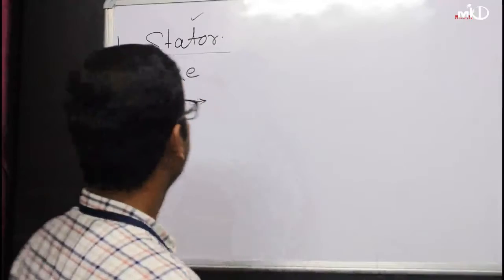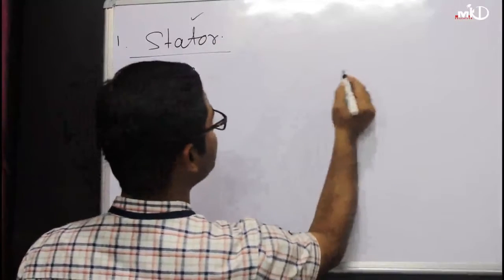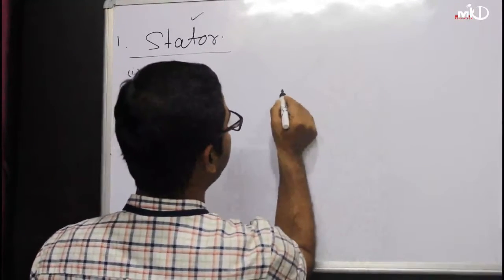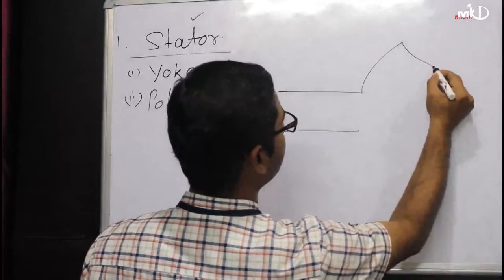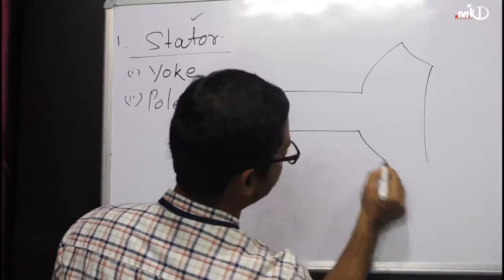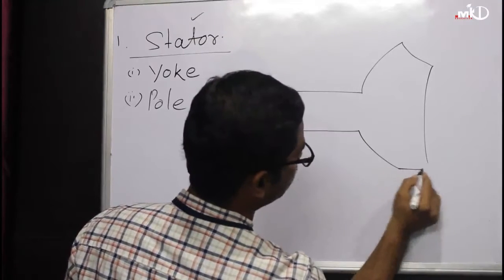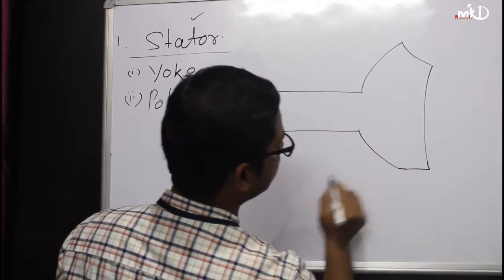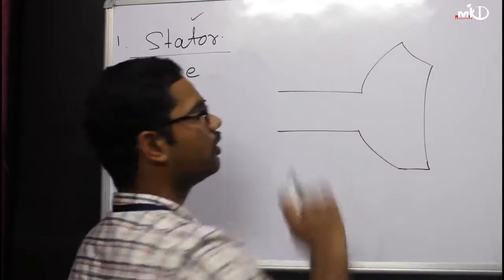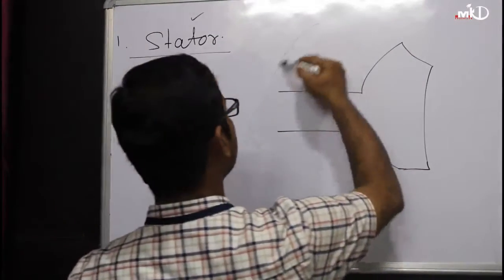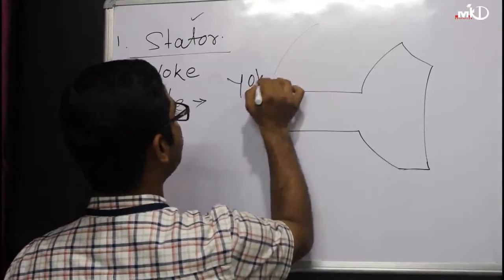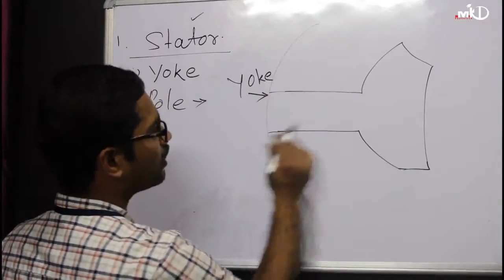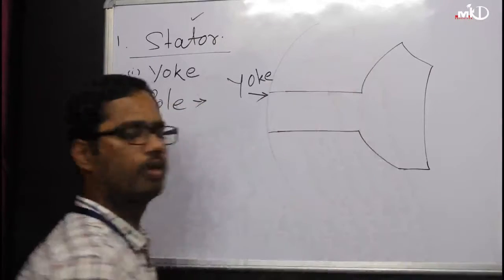The pole is like that. This total is called your pole, and this is the outer part which we call your yoke. This is the yoke, and the total portion is called your pole.